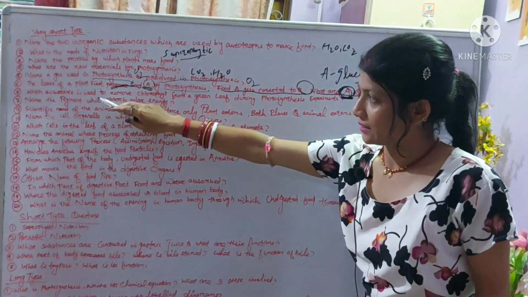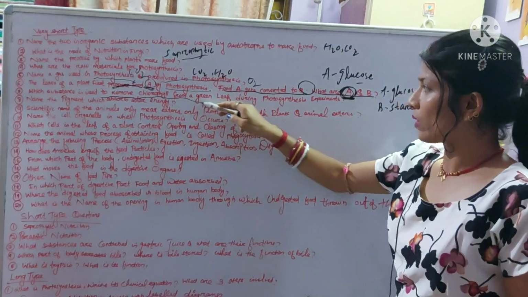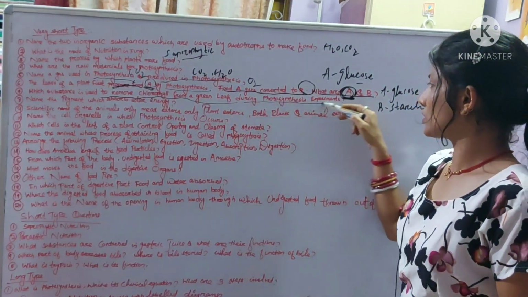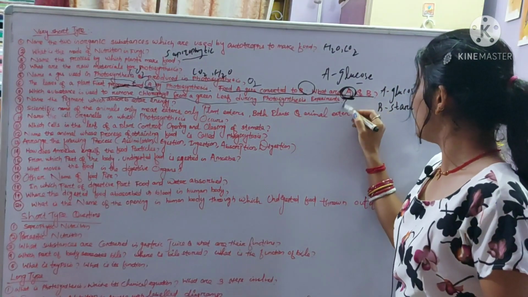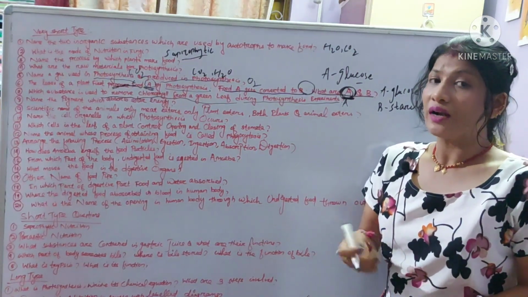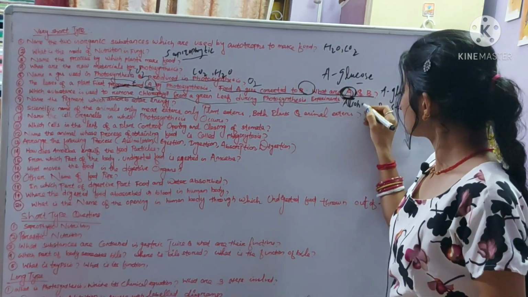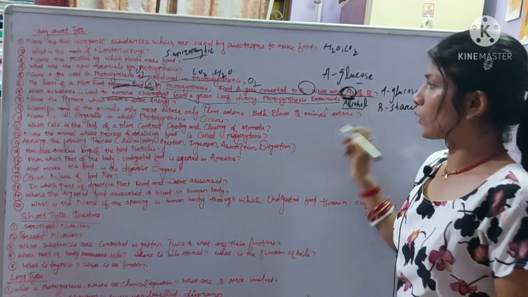Question number 7, which substance is used to remove chlorophyll from a green leaf during the photosynthesis experiment? That is alcohol, because alcohol removes the chlorophyll. Alcohol decolorizes the leaves. So alcohol is used to remove the chlorophyll.